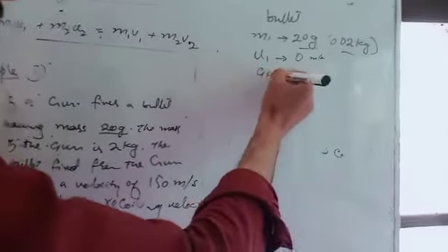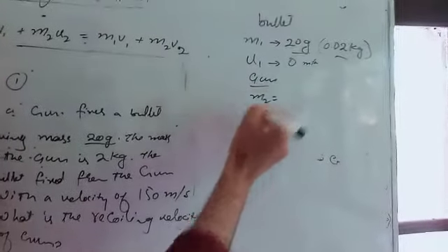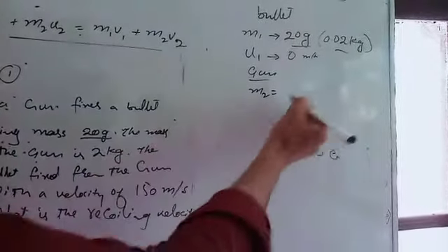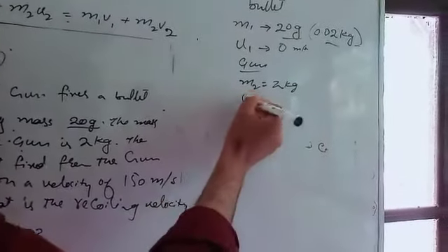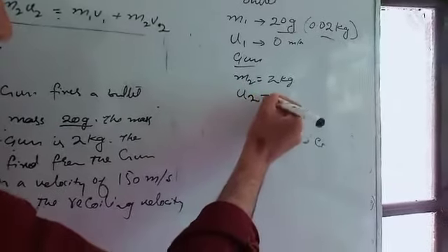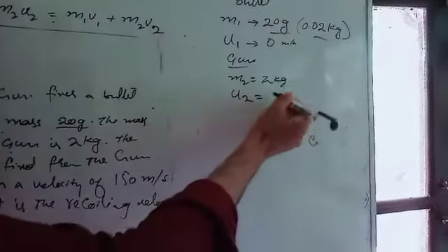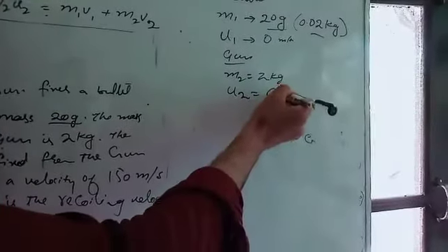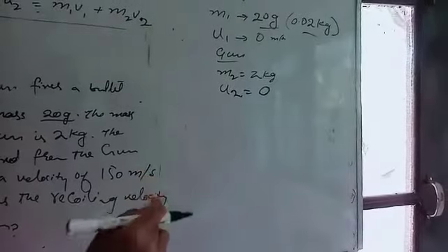For the gun, m2 is the mass of the gun, which is 2 kg. u2 is also equal to 0, because at first they are at rest, and these are the initial values.